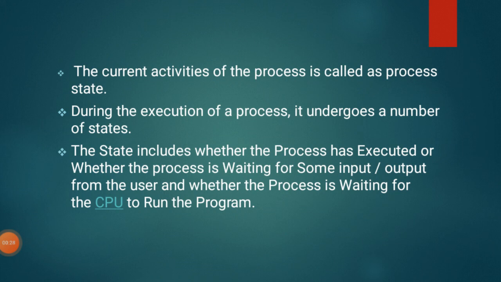So first, did you get this? What do you mean by process state here? The process state is nothing but the current activity of the process, that is, the state of a process. Whenever we start the execution of a process, it passes through several states. Each and every process has some state associated with it at a particular instant of time.